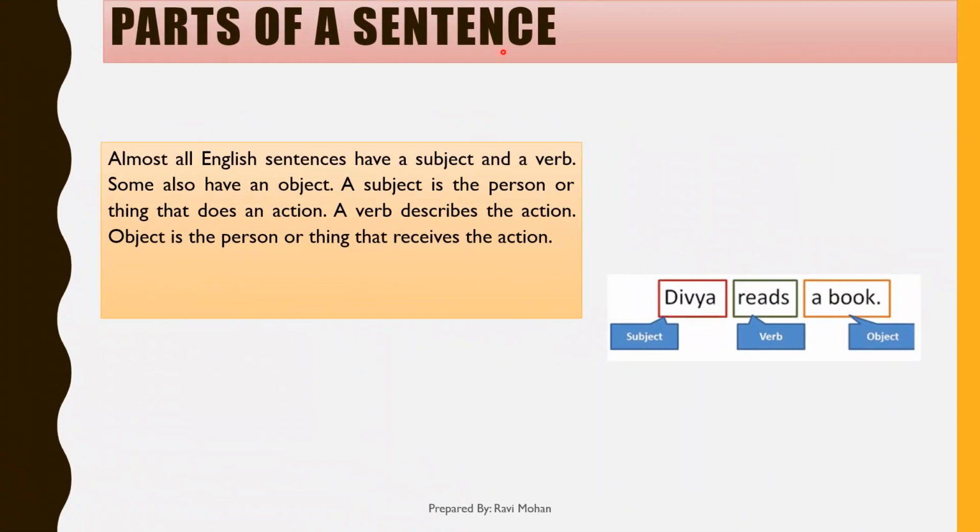Next is parts of a sentence. Basically, all the English sentences have a subject and a verb, but sometimes it has an object also. So let's take an example of a sentence. Divya reads a book. Here Divya is a subject, reads is a verb, and the object is a book. Subject means a person who does an action. Then next is the verb. A verb describes the action, and last one is the object, or you can say the thing that receives the action.